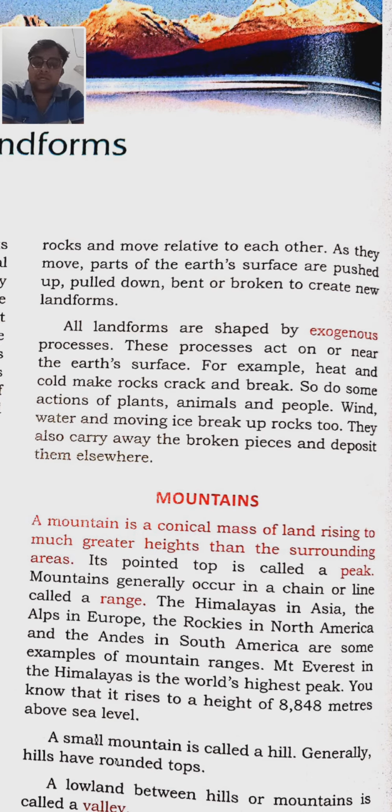So do some actions of plants, animals and people. Whatever actions are done by animals, plants and people directly act upon these landforms. Wind, water and moving ice break up rocks too, and these are the agents of weathering. That's why they give the proper shape to the different lands. They also carry away the broken pieces and deposit them elsewhere.